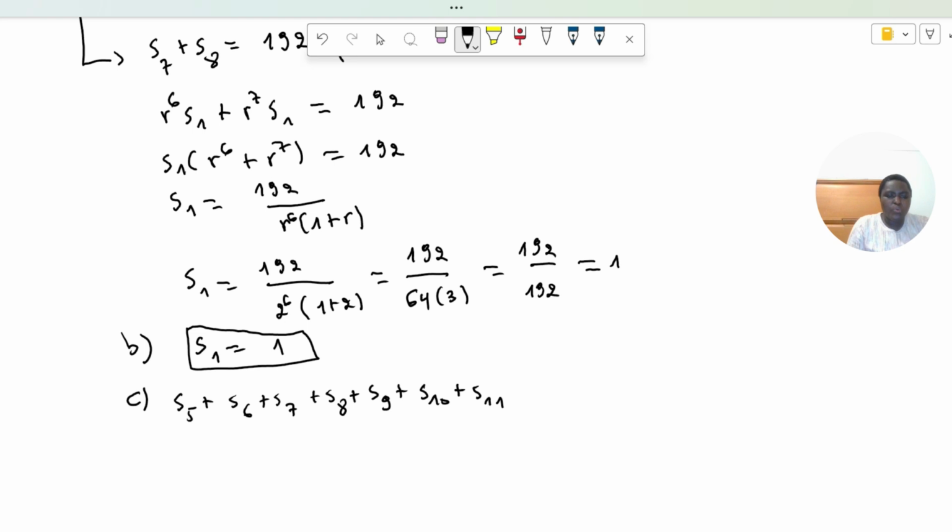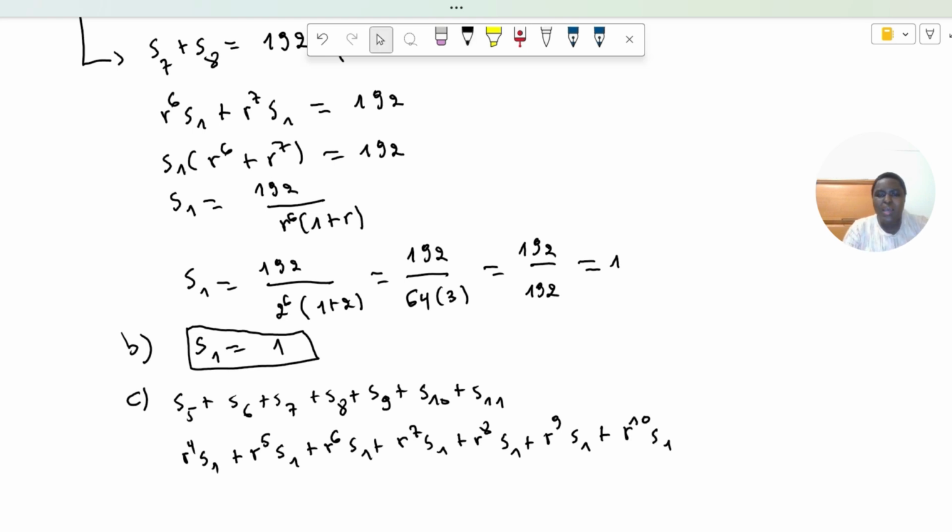S5 is equal to R power 4 times S1, right? And S6 is equal to R power 5 times S1. And S7 is equal to R power 6 times S1. S8 is R power 7 times S1, plus R power 8 times S1, plus R power 9 times S1, plus R power 10 times S1.